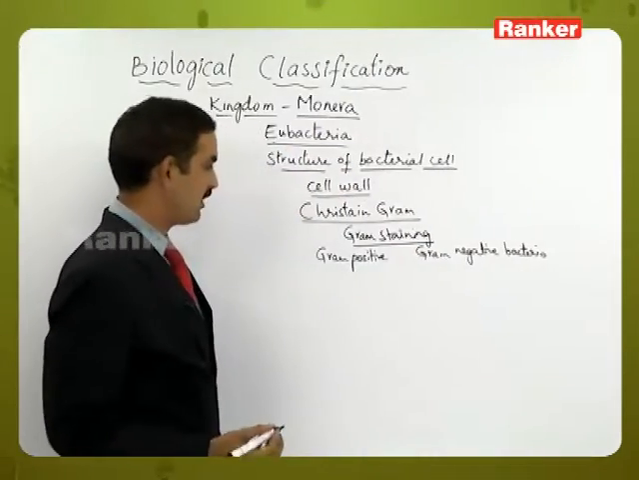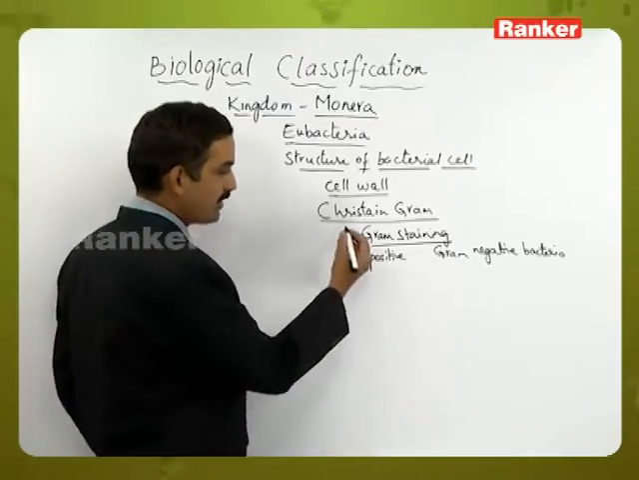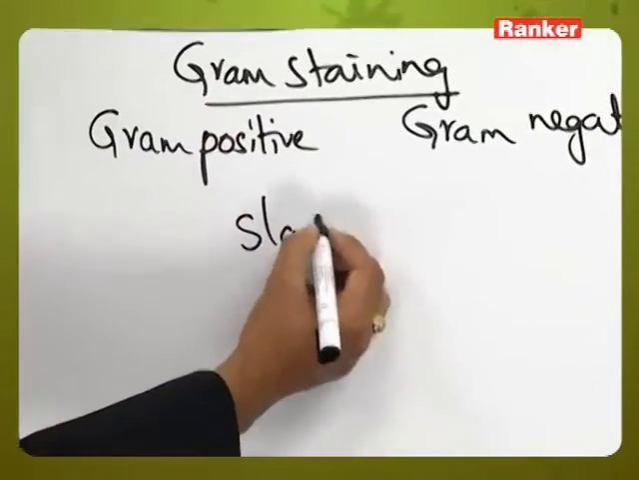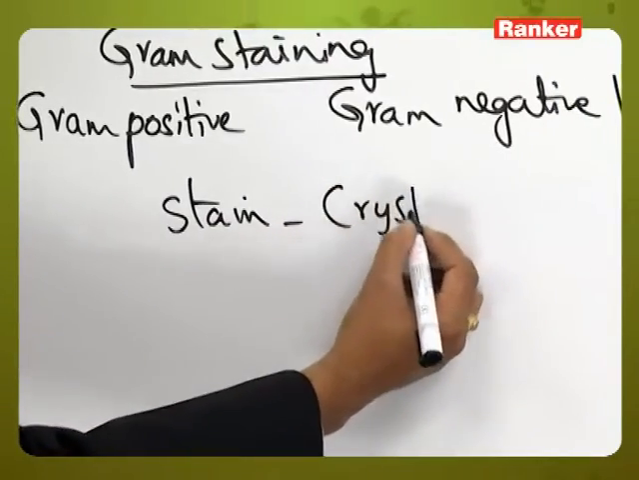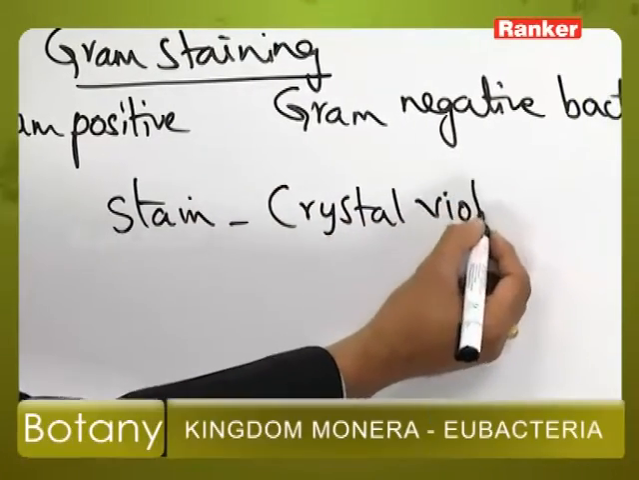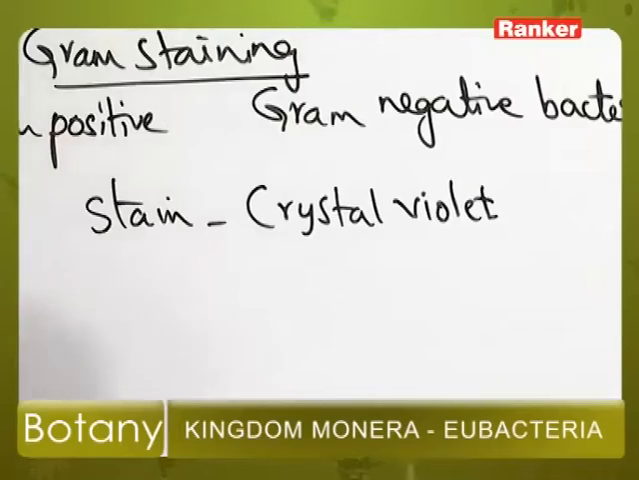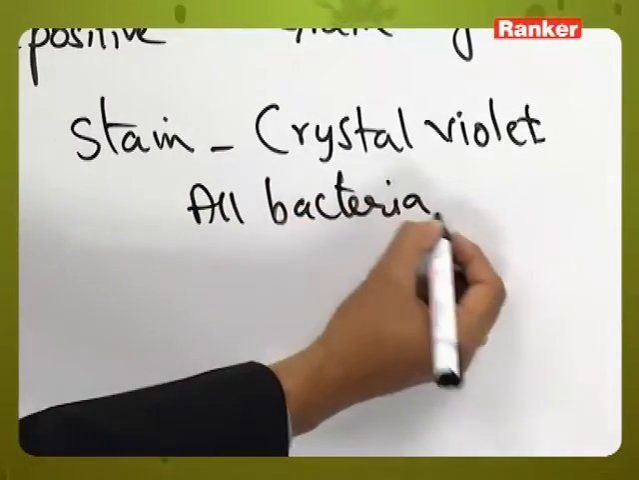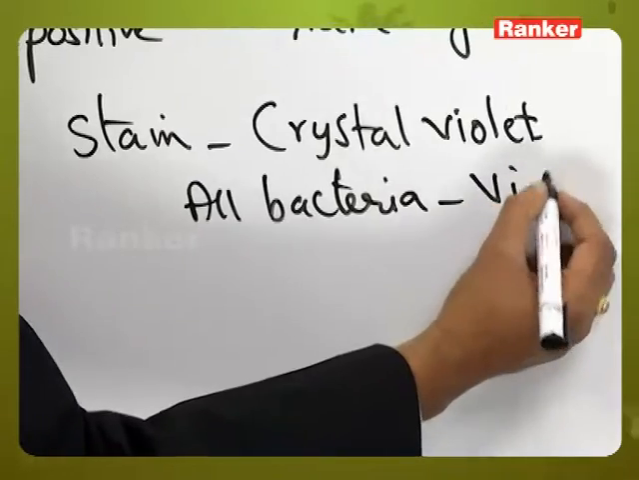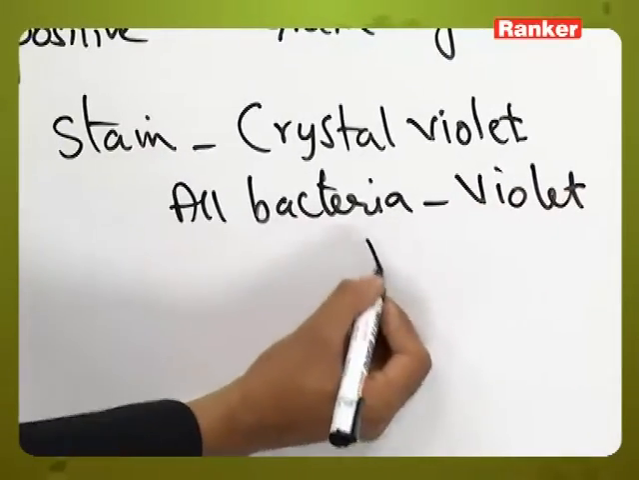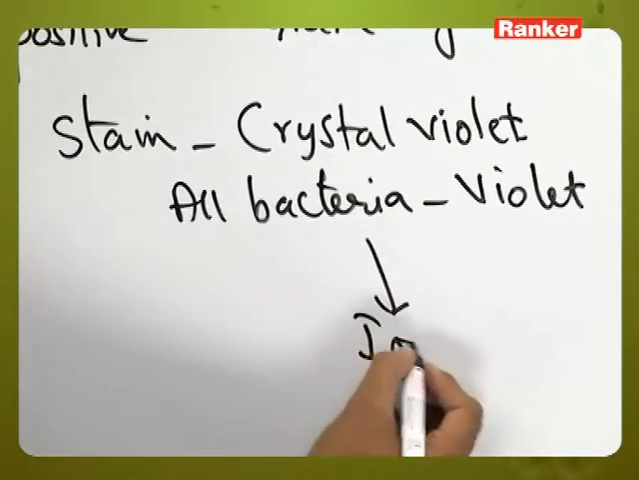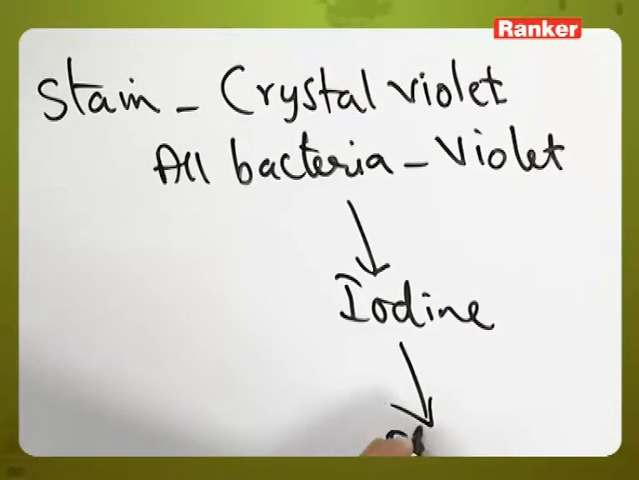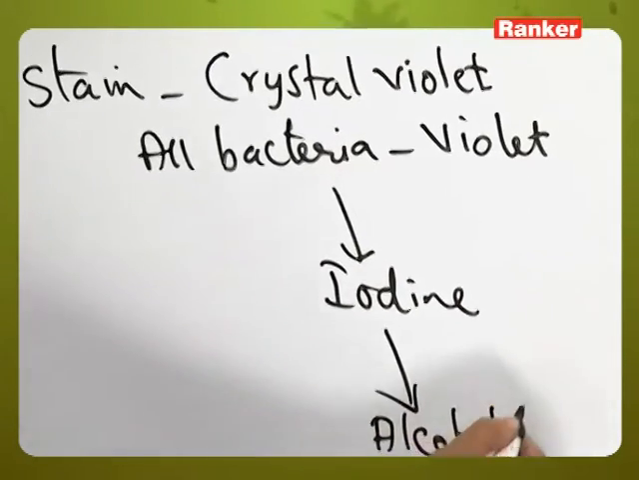So what is the procedure in the Gram staining process? Here all the bacteria have to be kept in a staining material called crystal violet. When all the bacteria are kept in the crystal violet, all the bacteria will acquire purple or violet color. Then this has to be kept in iodine solution. Later it has to be kept in the alcohol, that is ethanol.